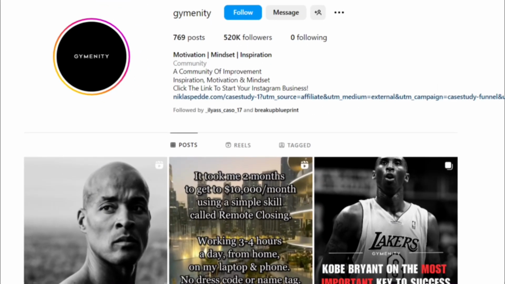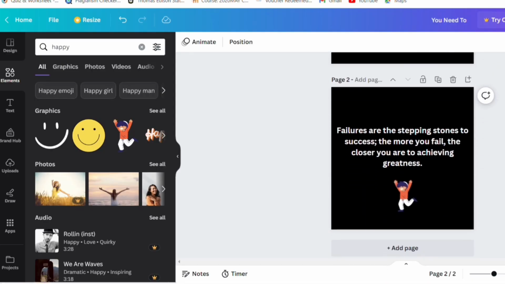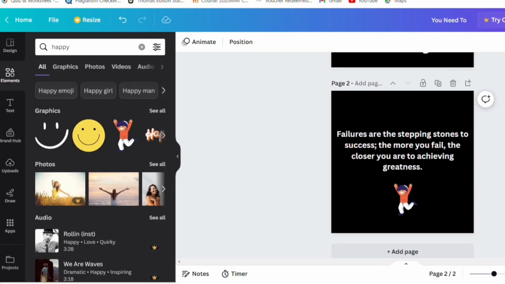First, we're going to create some simple posts using Canva. Let's say that your page is about motivation. We can come into Canva and create a post like this. The first problem is getting people to stop scrolling and to actually look at your post. So make the first slide really bold. The first slide should pop and make people curious about what the next slide will say.